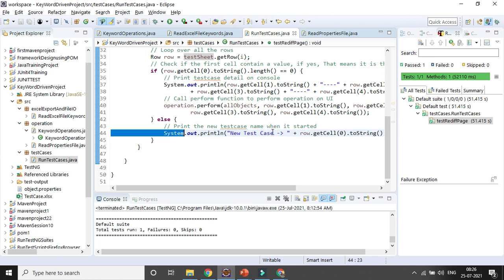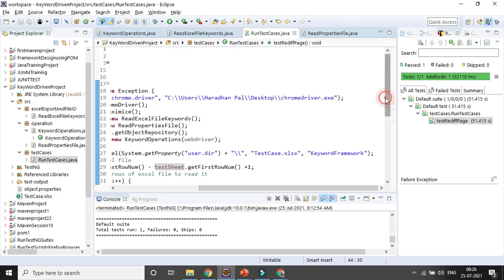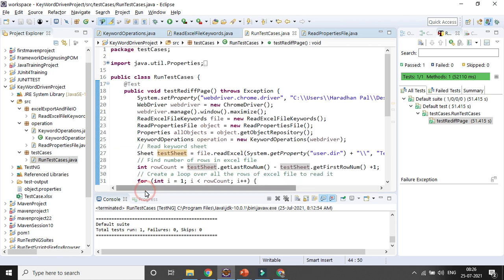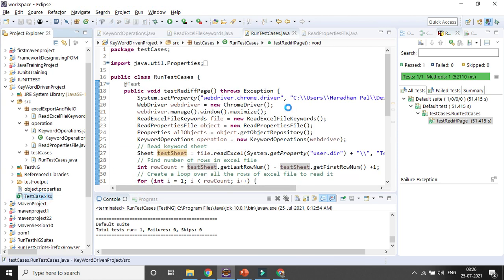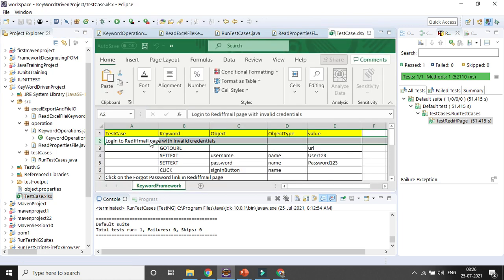where I will print out my test case along with that keyword, before and after. In case it is 0, it means that in that particular sheet I have another test case to execute, another test keyword to execute. In case it is matching with 0, you can see, if the value is there, I will print out that my new test case execution started with the test case name.